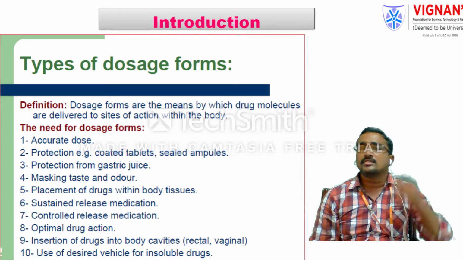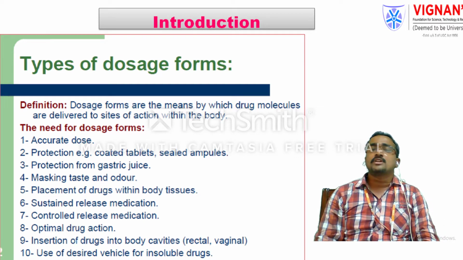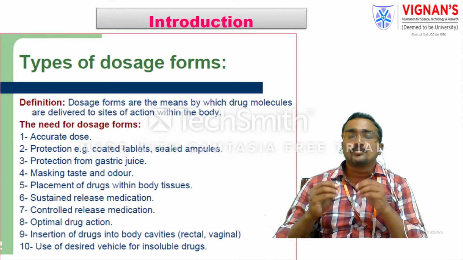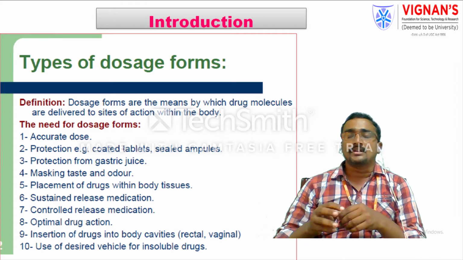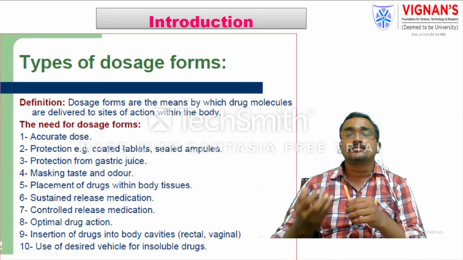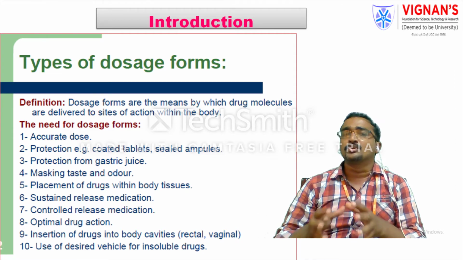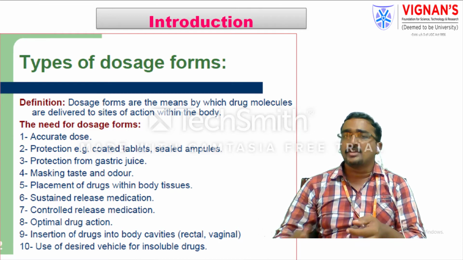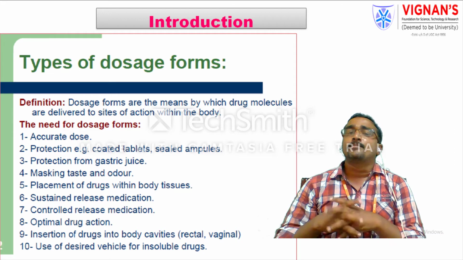The dosage forms are very important for patients. The drug molecules are delivered to the particular site to produce some action in the patient, mainly for curing or preventing the disease and providing a healthy environment to people. So dosage forms deliver the drug molecules to the site, producing the action in the patient and removing the discomforts the patient is facing.